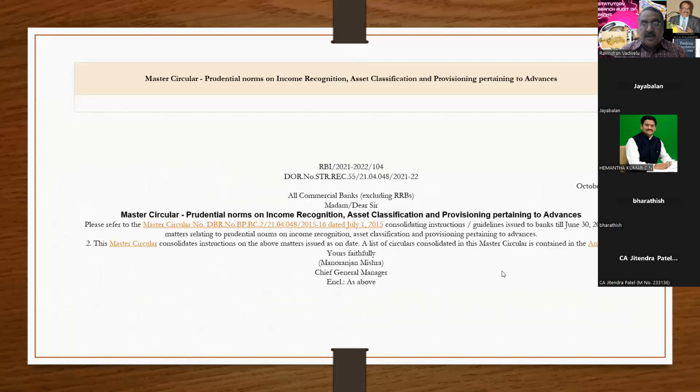Next, there is another circular called 110/2021. This is also another master circular. Initially, they issued a master circular in 2015, and subsequently, by compiling all the provisions and clarifications, they issued the 110/2021 circular. For this circular, they issued two clarification circulars, one in the month of November and one in the month of February. Then they compiled all four circulars and issued one master circular dated 1/4/2022.